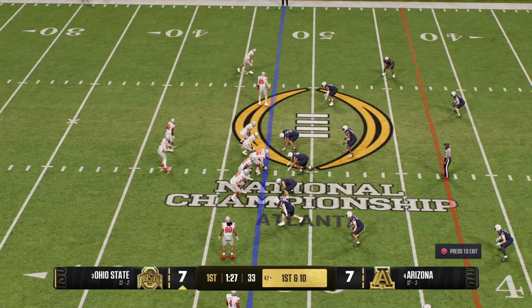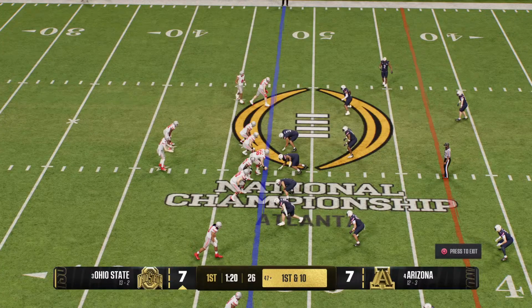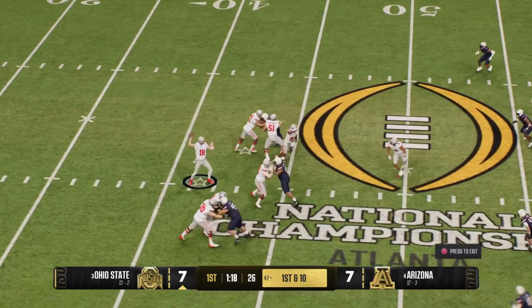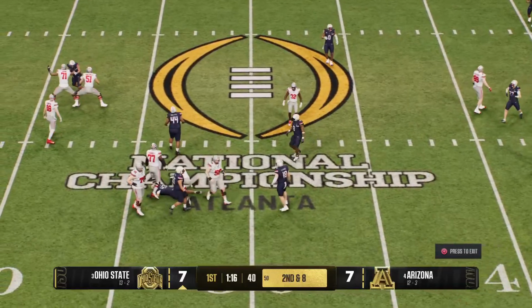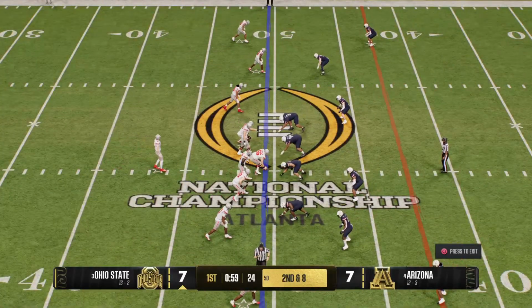Just another great example, Chris, of an Ohio State quarterback and receiver combination being so dangerous. Think about it, over the last 8 or 10 years, I think Ohio State has been as consistent as anybody when it comes to the passing game and the efficiency that comes with it. The completion makes it second down.